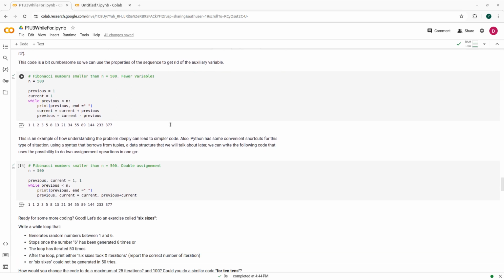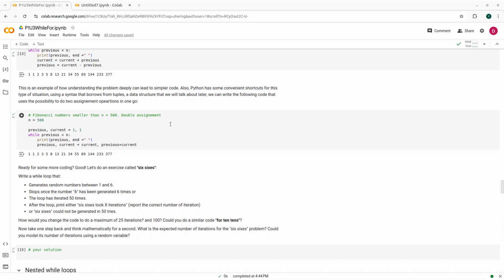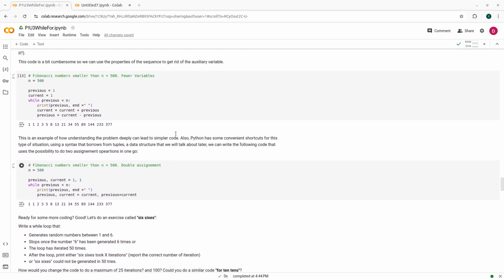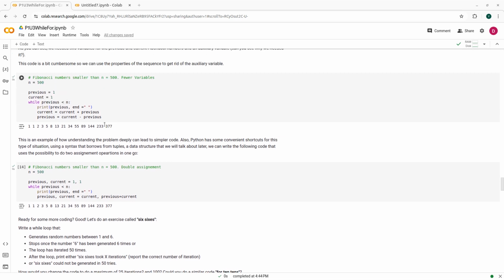We can do it a little bit more compact, and even a little bit faster because we have fewer instructions if we know a little bit about the problem. One thing that I can do is that instead of needing that auxiliary variable, I compute the new current by adding the 2 numbers, and then because I still have the previous, I can now subtract the previous. So instead of having 3 variables, 1 auxiliary variable, I can use this, let's say, arithmetic trick to make the